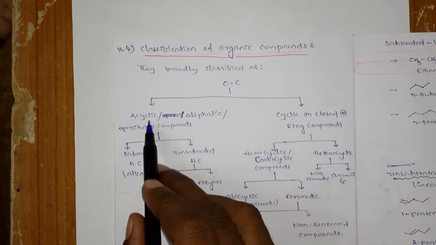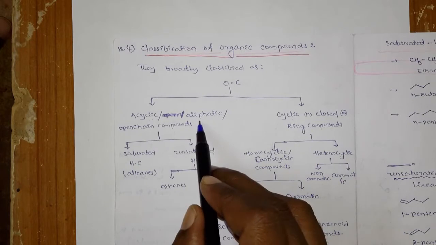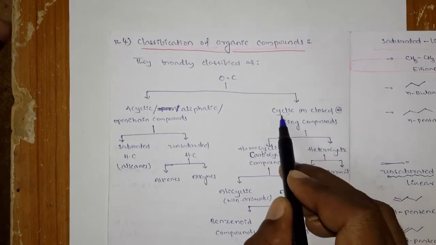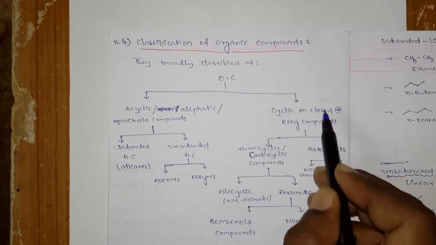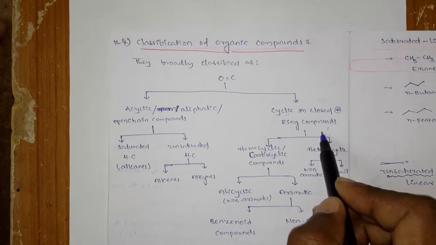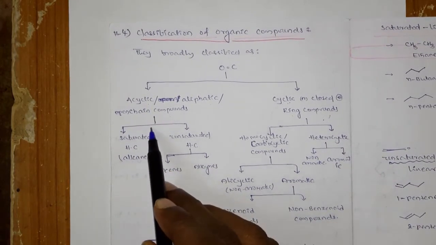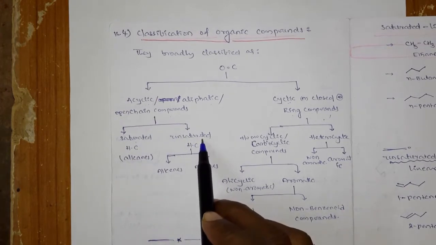Generally, these acyclic compounds are also called open chain compounds or aliphatic compounds, and the cyclic compounds are also called closed or ring compounds. Again, the acyclic compounds are classified into two types: one is saturated, another one is unsaturated.